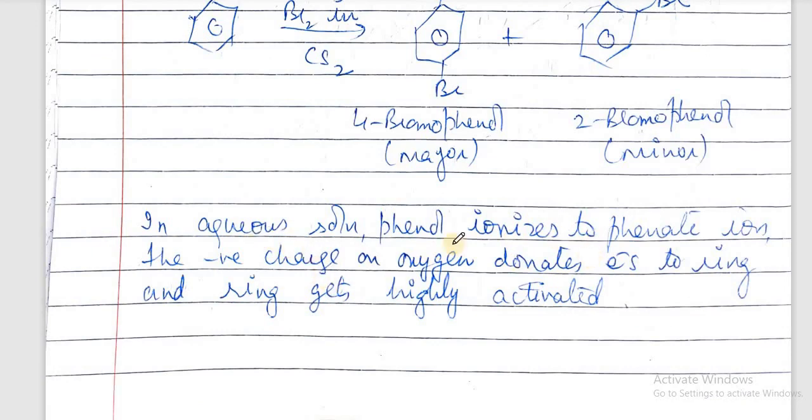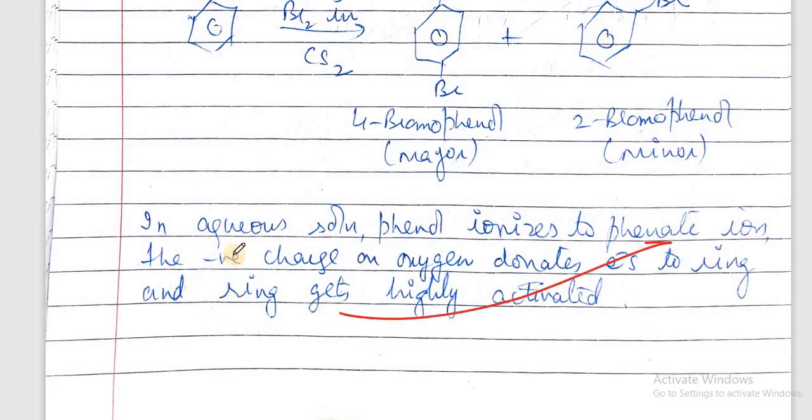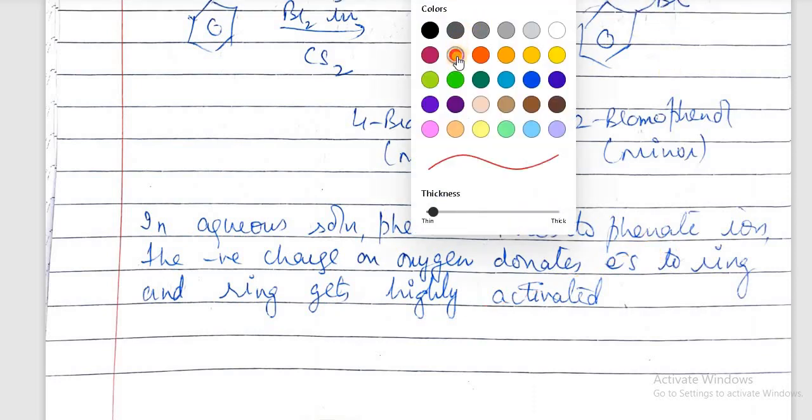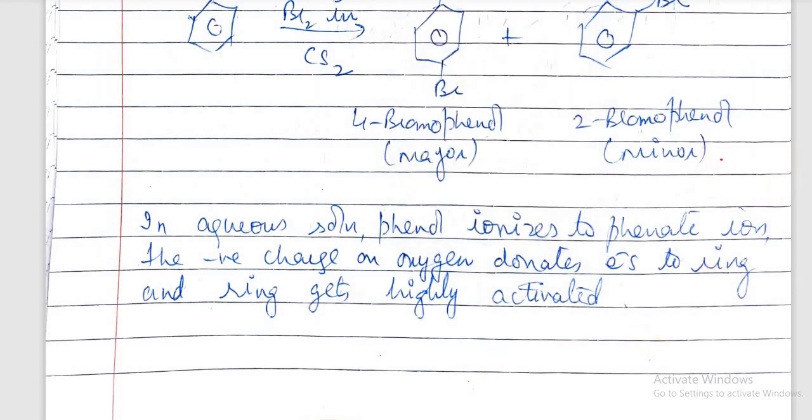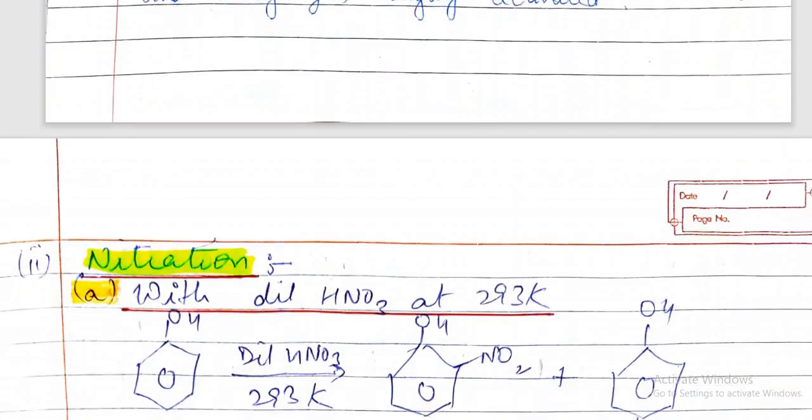This is because in aqueous solution, phenol ionizes to phenate ion. In phenate ion, oxygen carries a negative charge. We can easily recognize this. Oxygen carries a negative charge, and so it donates electrons to the ring, and the ring gets highly activated. This ring gets highly activated, so the product formed is tribromophenol. So next is nitration.